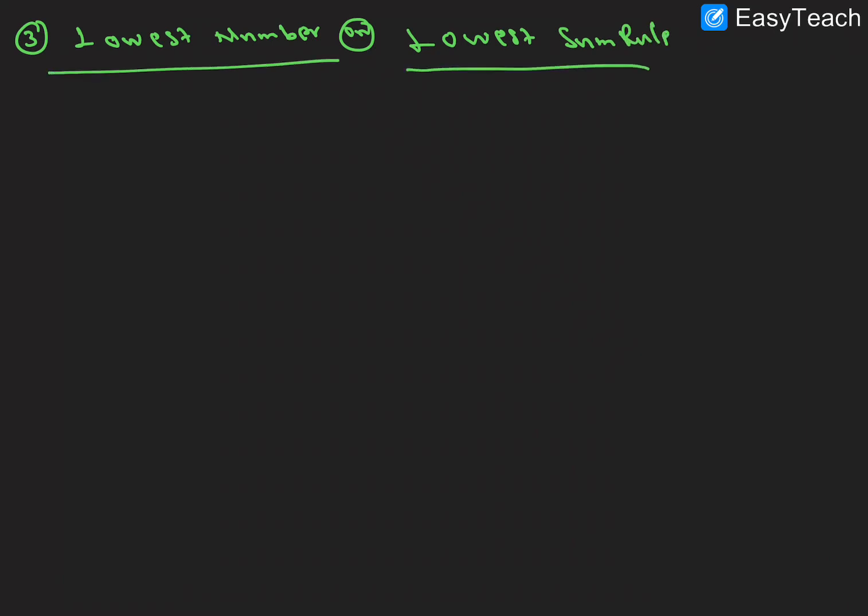third rule, that is the lowest sum rule. Lowest number or lowest sum rule, or least sum rule. So the name itself is the lowest sum rule. Sum means addition, right? So here we will take one example. The carbon and this carbon chain is there. This carbon has a substituent, and the same we can take here, which also has a substituent, same chain only, same molecular formula, everything is same.